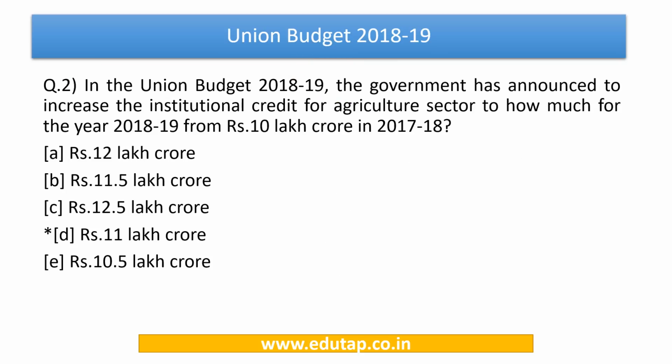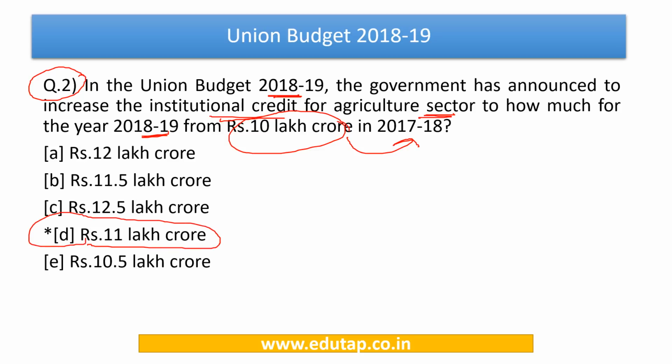Now let us move on to question number 2. In the Union Budget 2018-19, the government has announced to increase the institutional credit for agriculture sector to how much for the year 2018-19 from the earlier rupees 10 lakh crore that was there in 2017-18? So friends, this is a very straightforward, direct, factual question. The answer to this question is rupees 11 lakh crore. So kindly note this data from the exam point of view.